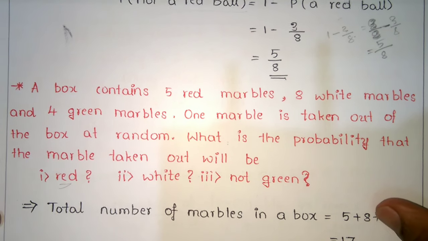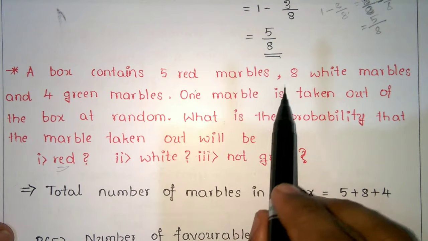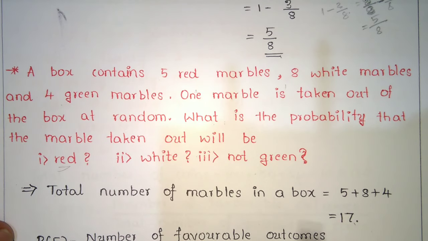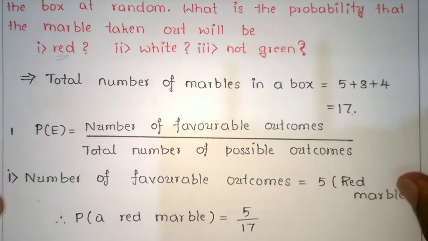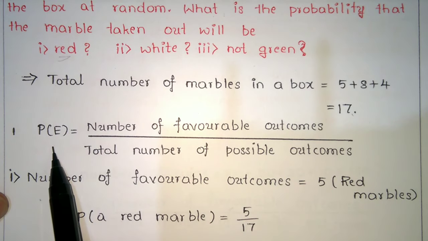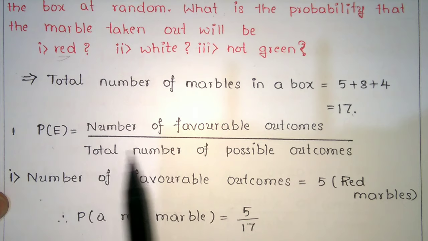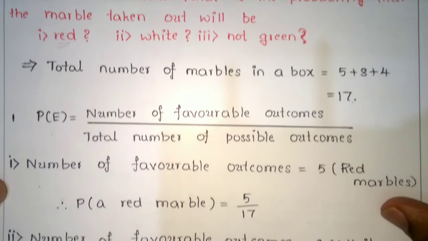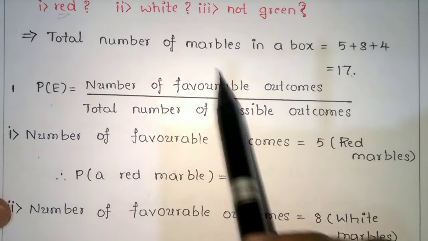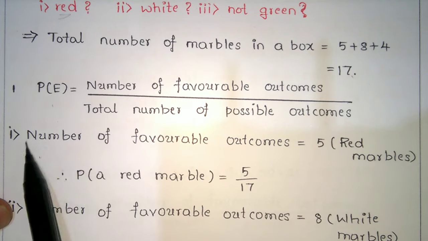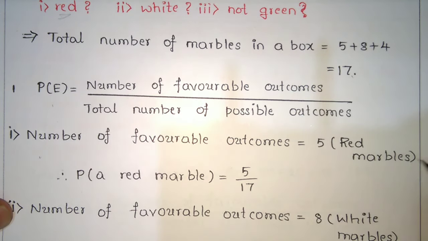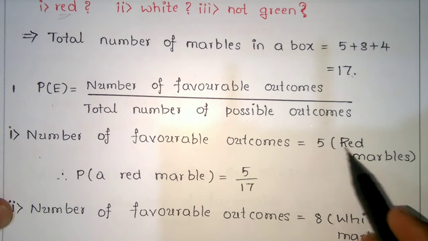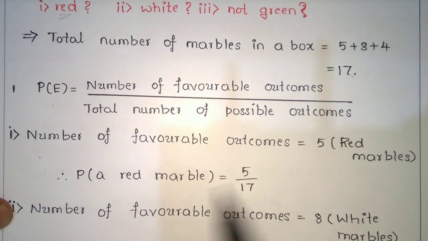The total number of marbles is 5 plus 8 plus 4, which is 17. The formula is P of E equals the number of favorable outcomes divided by the total number of possible outcomes. They are asking for red marbles, so the number of favorable outcomes is 5. So P of a red marble is equal to 5 by 17.